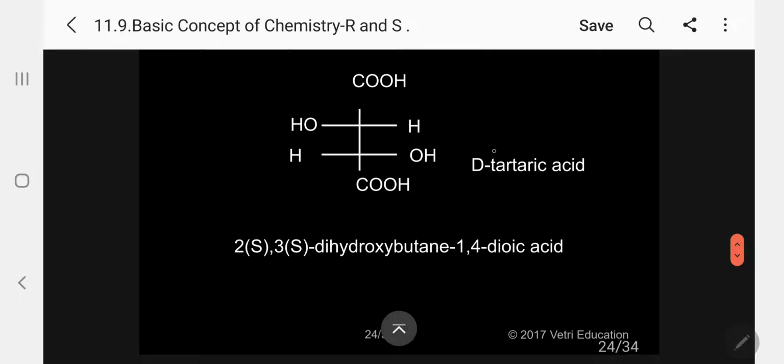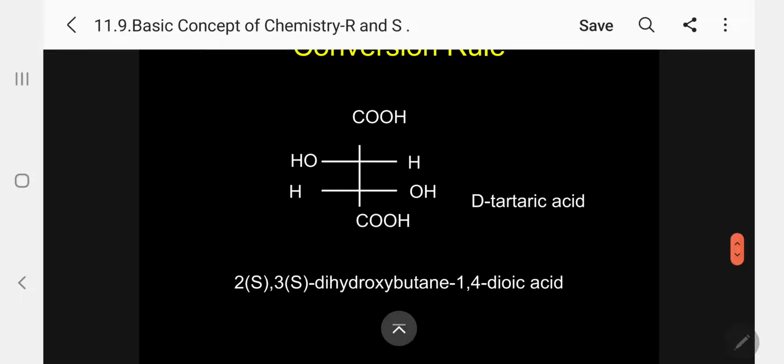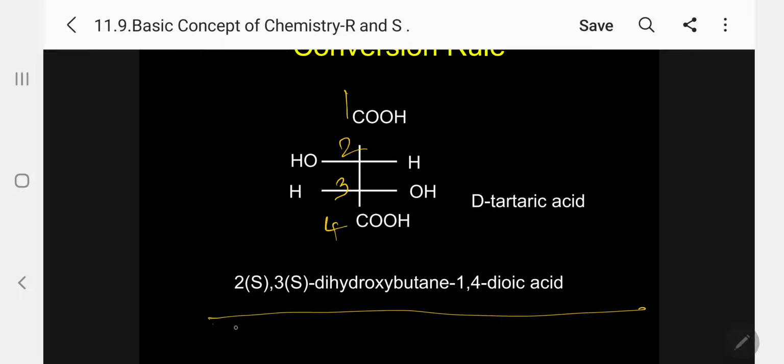Now let me go for the tartaric acid. I am giving the IUPAC name. Just see, follow the IUPAC name. D-tartaric acid. There is numbering: 1, 2, 3, 4. 2S, 3S, dihydroxybutane. I am retaining the E. 1,4-dioic acid. Please follow. The corresponding mirror image is 2R, 3R, dihydroxybutane-1,4-dioic acid. Suppose it is a meso compound, 2S, 3R. Sorry, 2R, 3S, 2R, 3S, because R takes priority always. Kindly follow.